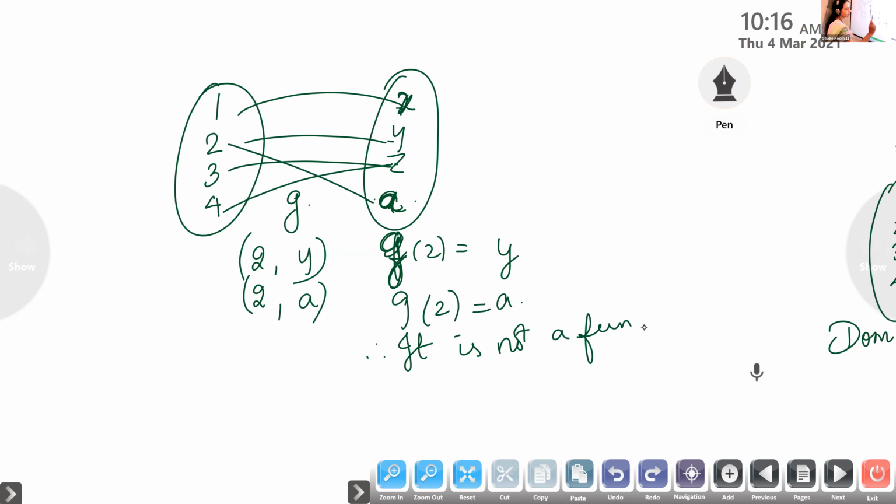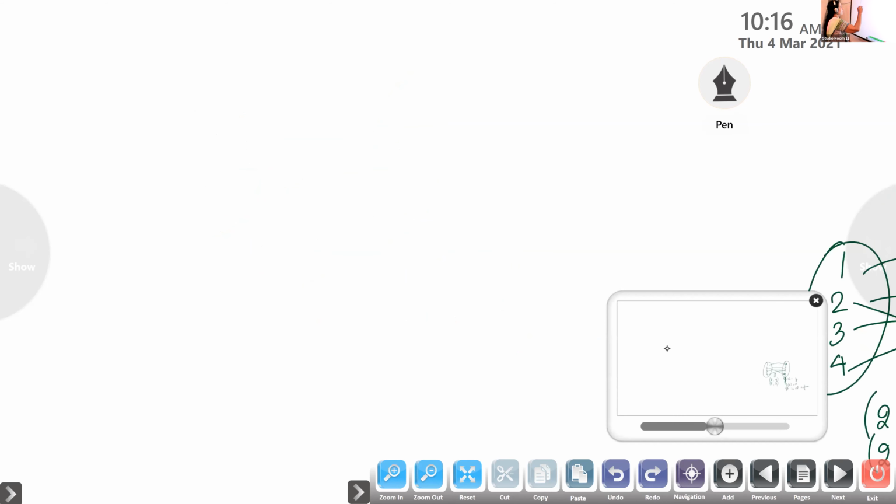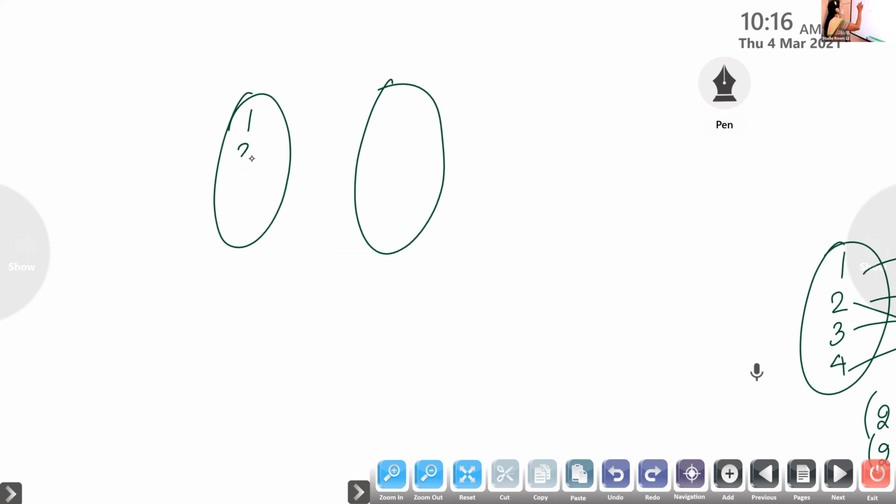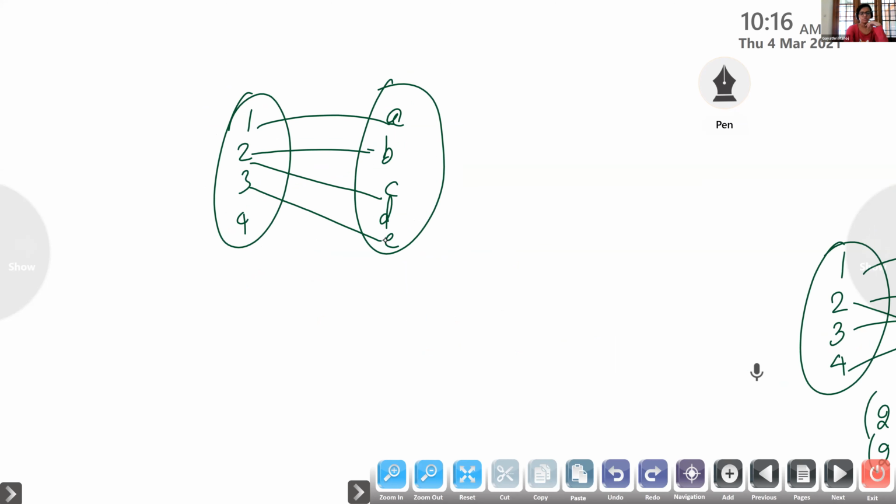Now, the next one, suppose I draw a figure like this. 1, 2, 3, 4, A, B, C, D, E. Is it a function? Gayatri, is it a function? No. Why? Because 2 has two images. 2 is having 2 images.